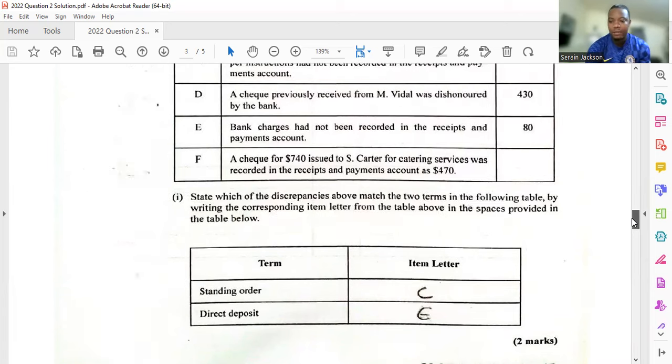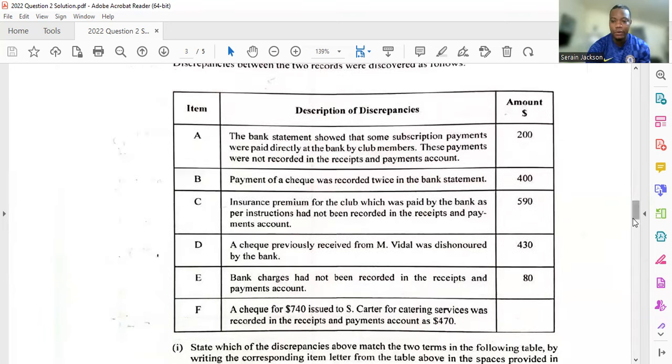So basically what is happening here, they give us some errors that were made. And this is a reminder of correction of errors. So how many topics have we looked at already? They're testing our receipts and payments knowledge, they're testing our correction of errors knowledge, and they're testing our bank recon knowledge, 3 topics into one. And that is the reason why I tell you guys that you need to be versed on all the topics. Long gone are the days when you say, okay, you study 1 or 2 topics, and then you say, well, at least I know these topics to go into the exam. You have to prepare holistically, comprehensively, because they are combining topics.